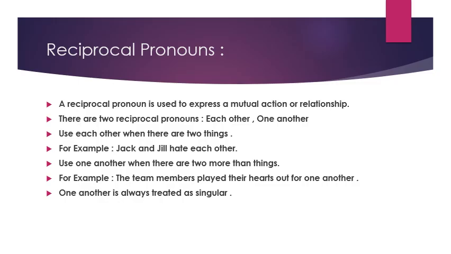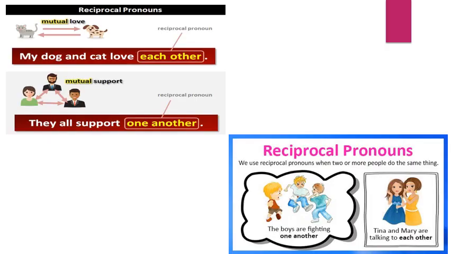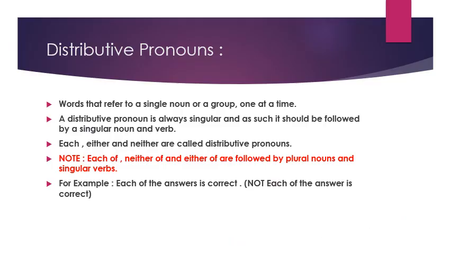Keep in mind, children. See the example here. My dog and cat love each other. Here two are discussed. But in the next example, you can see they all support one another. Means more than two are discussed here. Hope it is very clear to you.